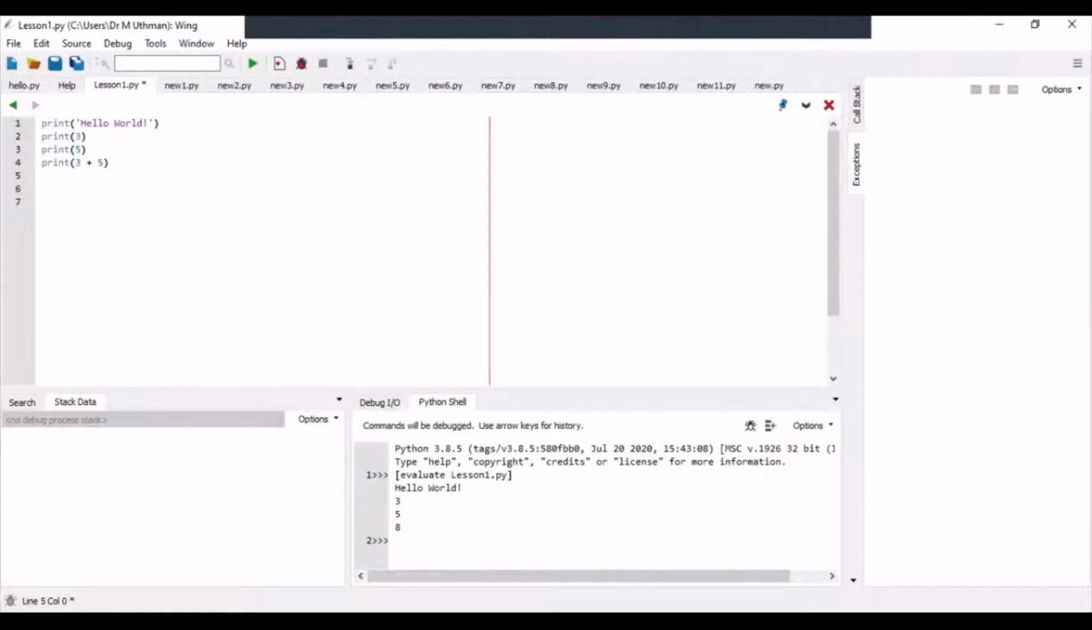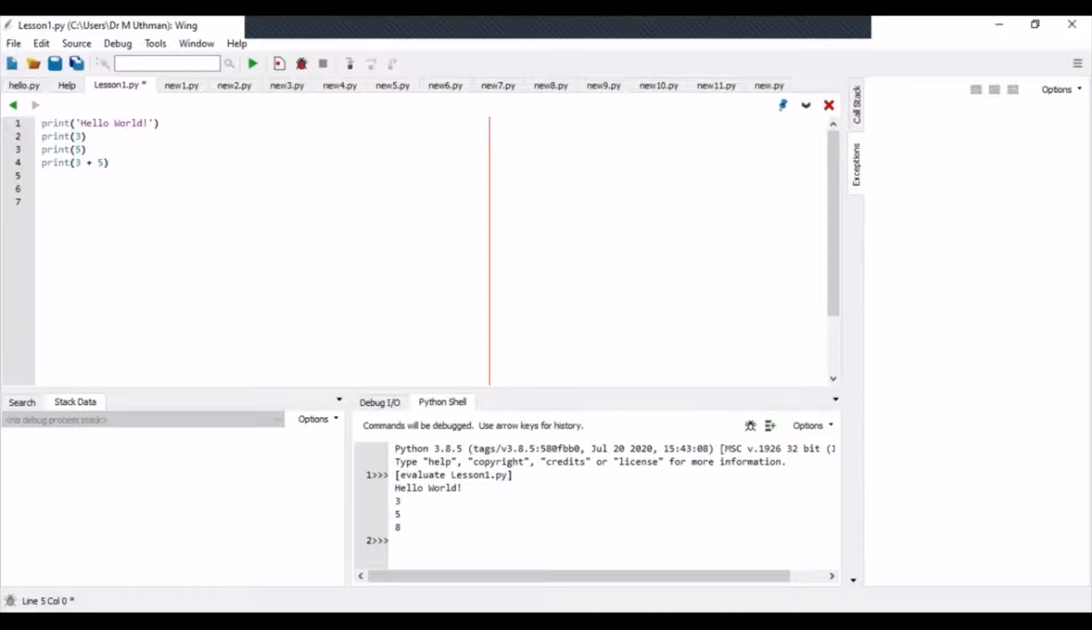Welcome to today's class. In the previous lesson, we looked at some examples using the built-in statement print. So we had print world, print 3, print 5. Whatever you put in between the brackets is what is displayed when the program executes.